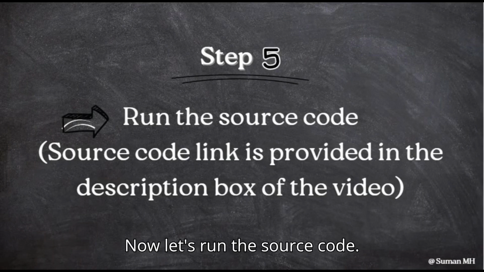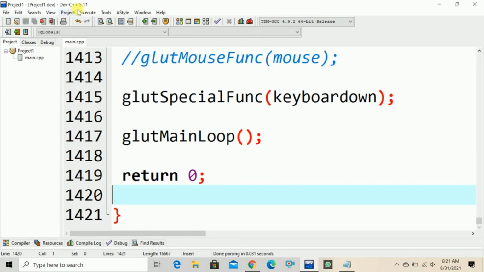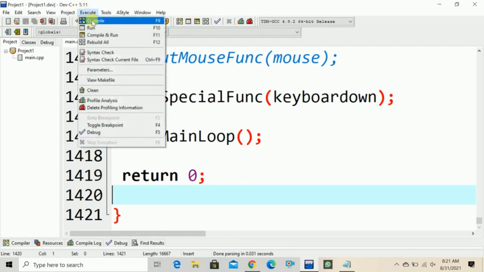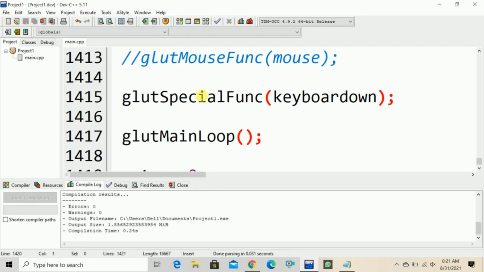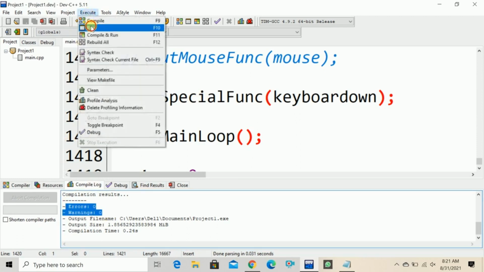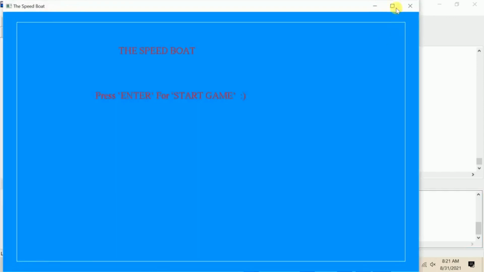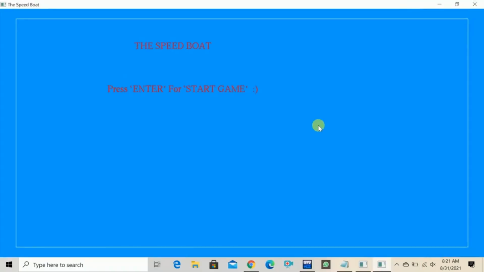Now, let's run the source code. Now, once you replace the code, let's execute it. So, first compile and you will see there are no warnings and errors. So now just run it. This is the final result.